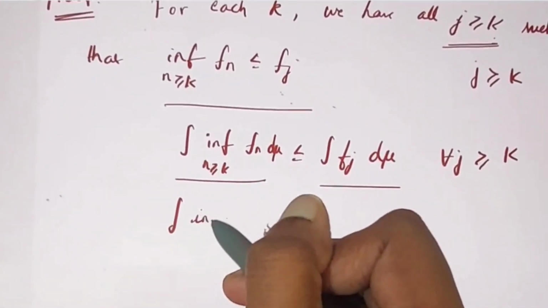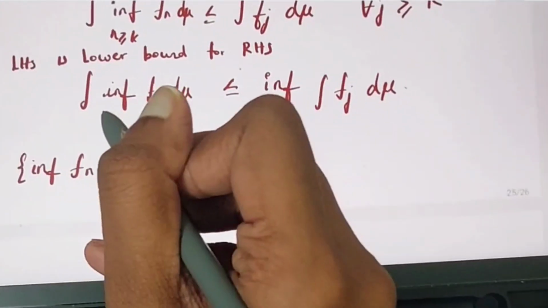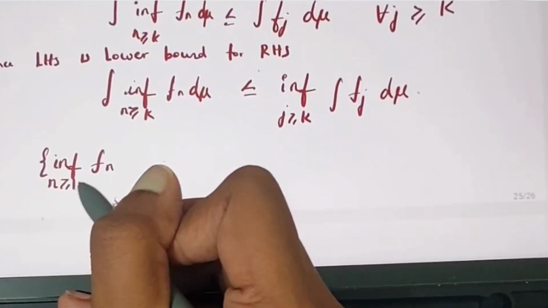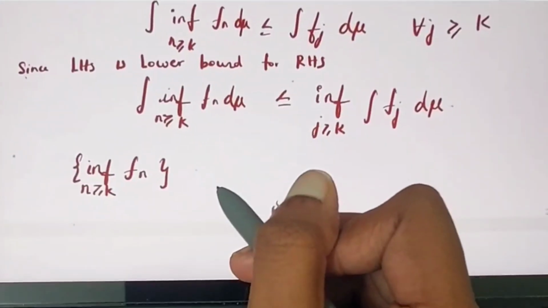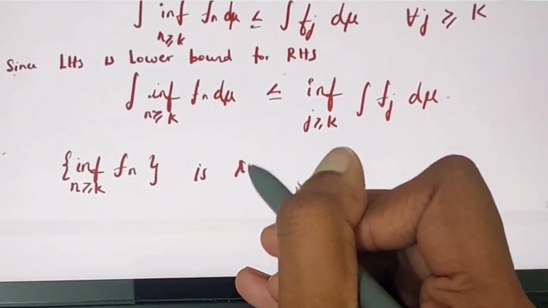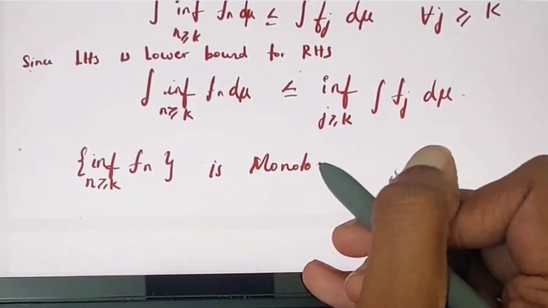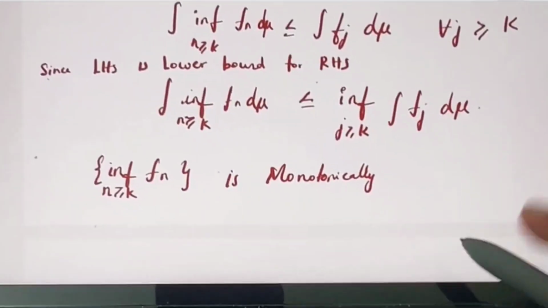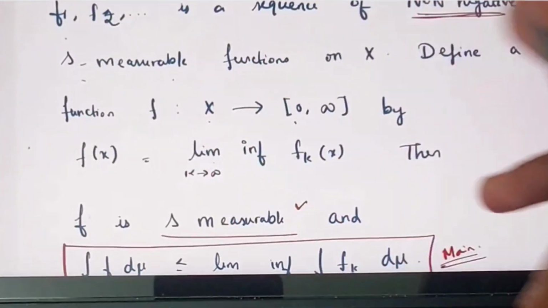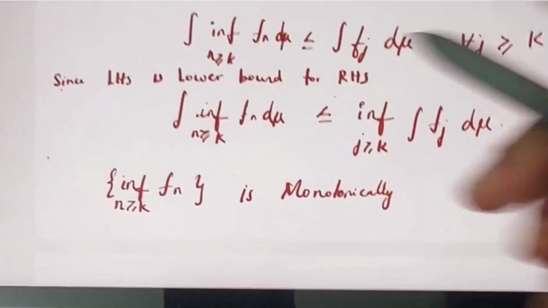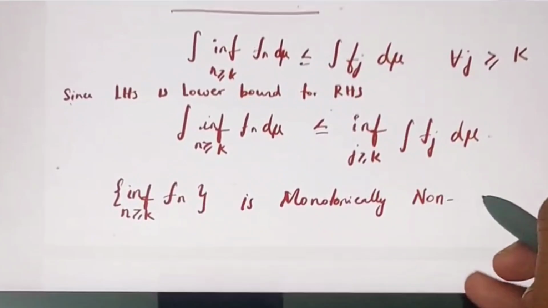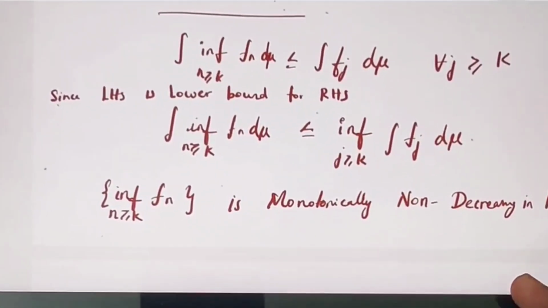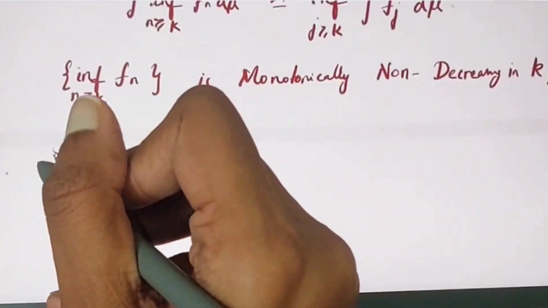So what we can do is, whenever you are taking infimum, you have to say on what. So I should have written there, this sequence is actually monotonically decreasing. What we have taken? Monotonically non-negative S measurable function. So we have constructed it in a way that it is a monotonically non-decreasing function in k.